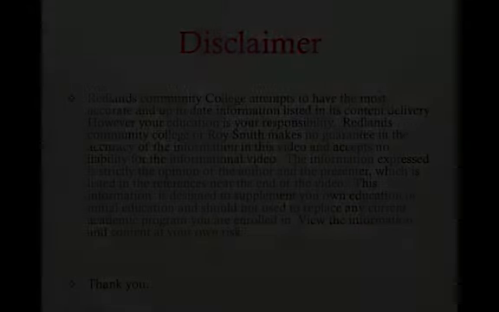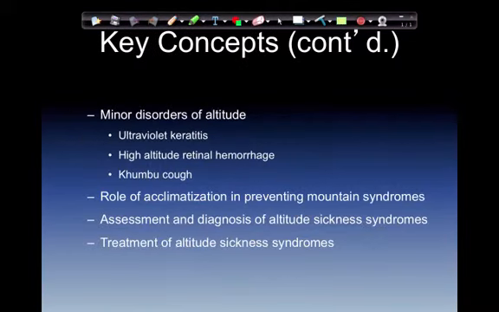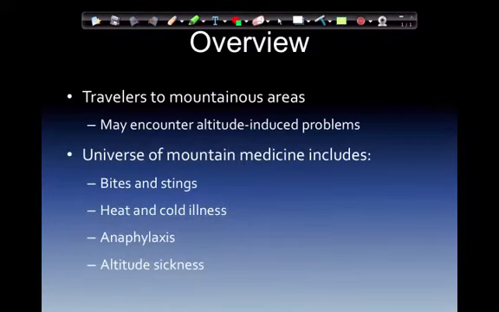This is going to be Chapter 14, Mountain Medicine. Key concepts. Upon completion of this chapter, you'll understand altitude sickness syndromes, acute mountain sickness, high altitude cerebral edema, high altitude pulmonary edema, minor disorders of altitude like ultraviolet keratitis, high altitude renal hemorrhage, and Khumbu cough, the role of acclimatization in preventing mountain syndromes, assessment and diagnosis of altitude sickness syndromes, and treatment of altitude sickness syndromes.